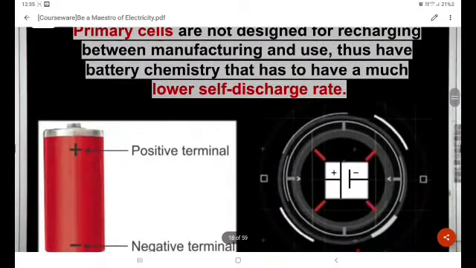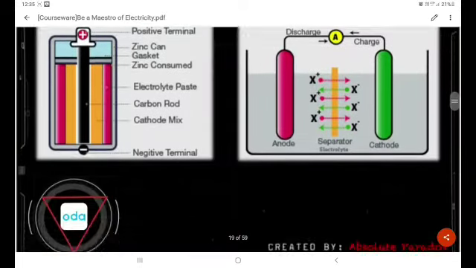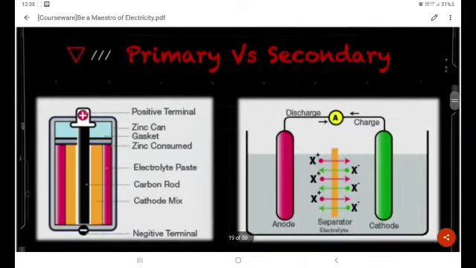Now primary cells are designed to get this. See, the cap-like structure is called the positive terminal. Then the disk-like structure is called the negative terminal. Now primary versus secondary. Primary means it has a positive terminal, a zinc can and a gasket.